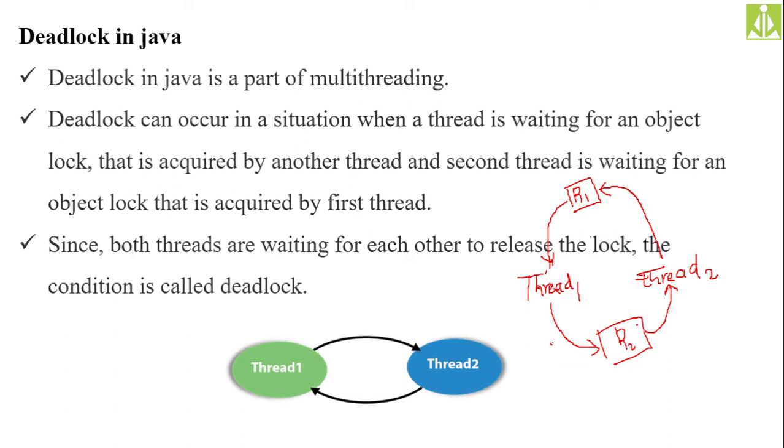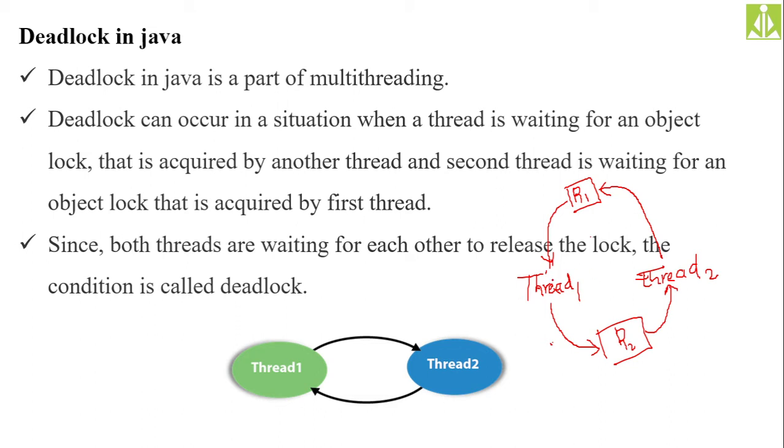So see here, R1 is in the hold of thread 1 and R2 is in the hold of thread 2. In order to complete thread 1, we need R2, which is already held by thread 2. In order to complete thread 2, we need R1, which is already held by thread 1. So what will happen in this situation? Neither thread completes its operation, and a condition of deadlock will occur.